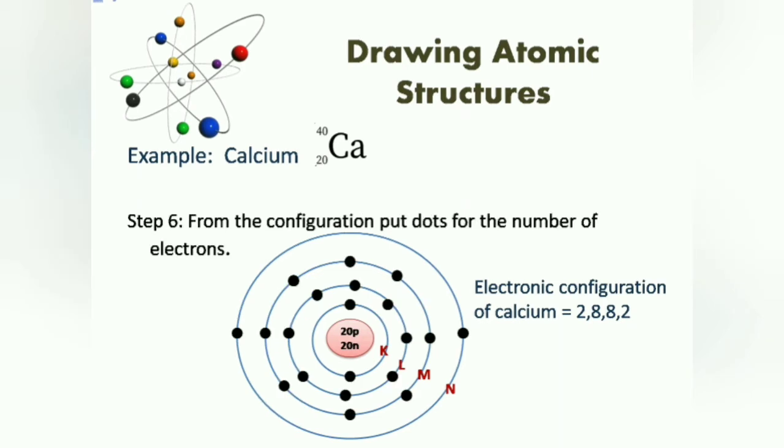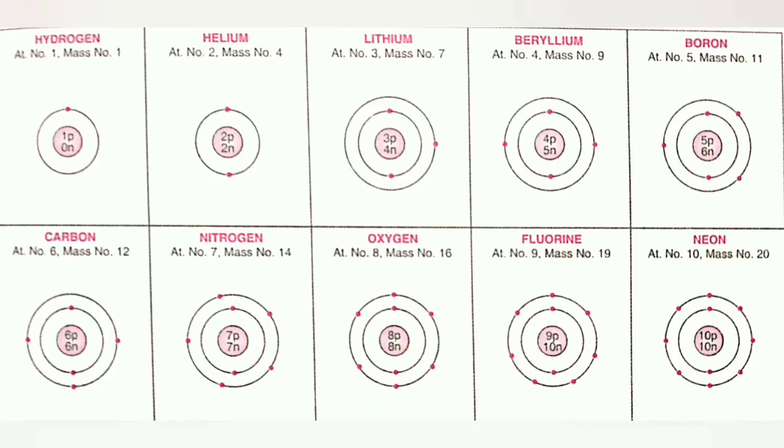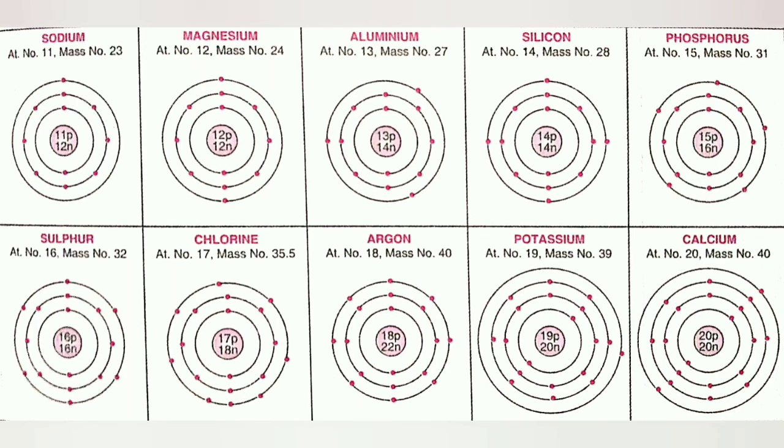Then from the electronic configuration, we can put the dots for the number of electrons. Calcium's electronic configuration is 2, 8, 8, 2. So we'll put 2 dots in first shell, 8 dots in second shell, 8 in third shell and 2 dots in the fourth shell. Like this we can draw the atomic structure of calcium, and by following these steps we can draw the atomic structure of any element. These are the atomic structures of elements with atomic number 1 to 20.